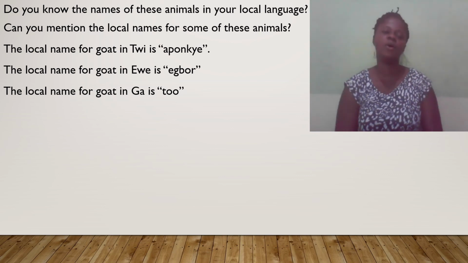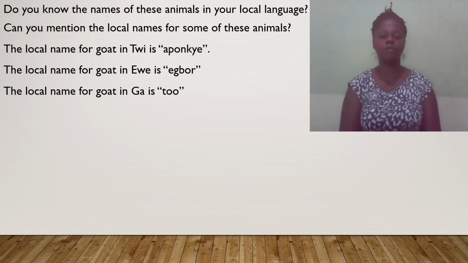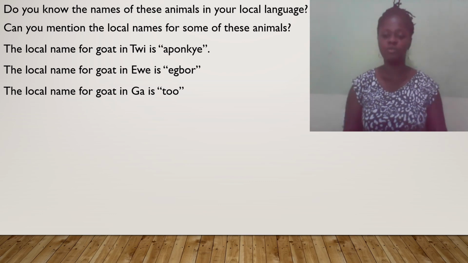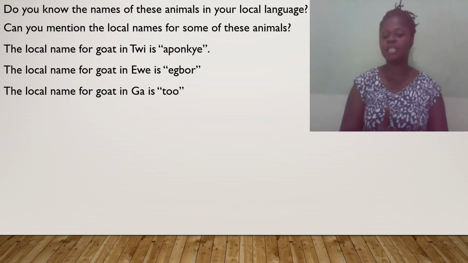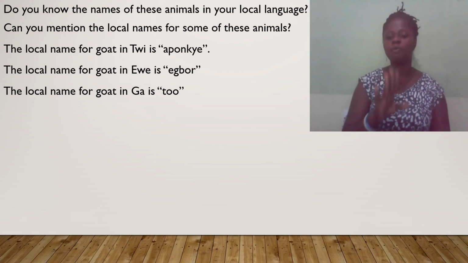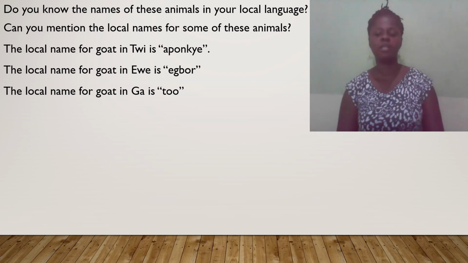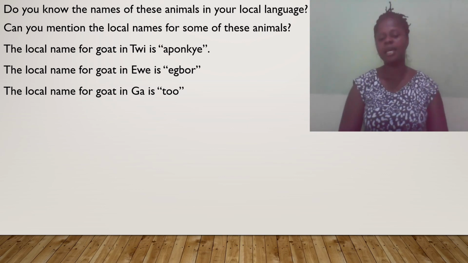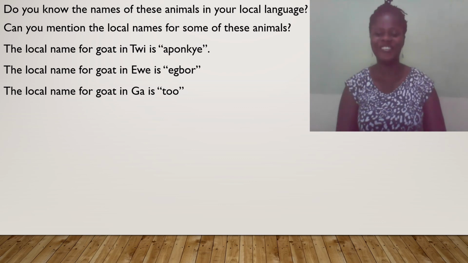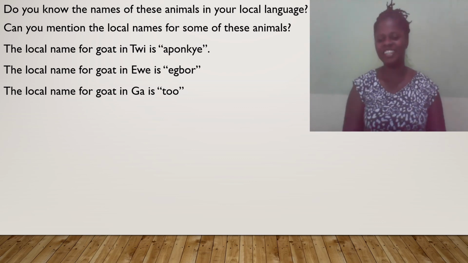Alright. So this is the end of lesson 3. I hope you have learned something new, because I've been able to teach you the local name for a goat in 3 local languages, as well as the local name for plants in 3 different languages. I hope you have learned it, and when I should meet you somewhere and ask you, you will be able to tell me. Alright, I'll see you in the next lesson.